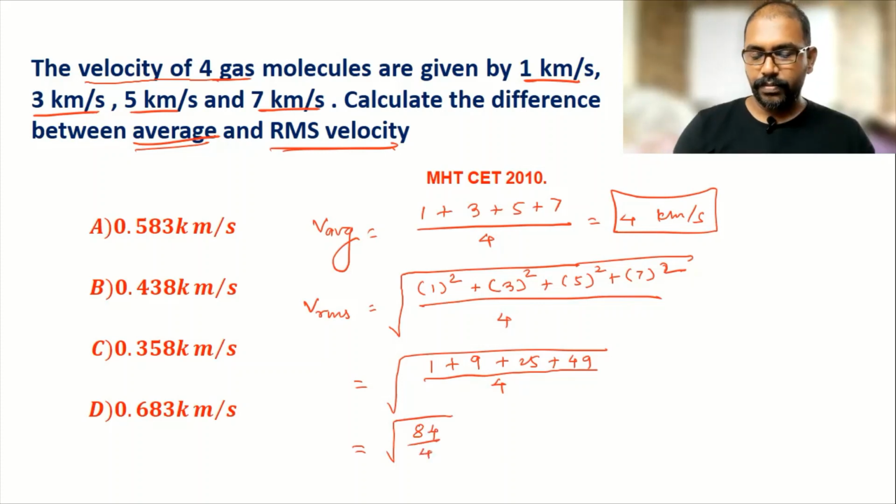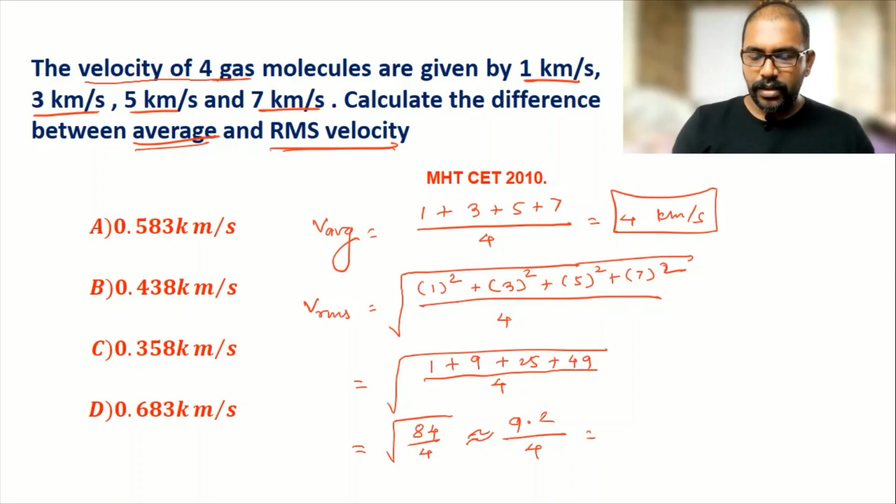84 by 4. So basically root 84 is coming 9 point something, maybe 9.123. So let me write 9.2 divided by 4. So approximately I am writing here. I am not doing any exact calculation because I have to decide the answer.